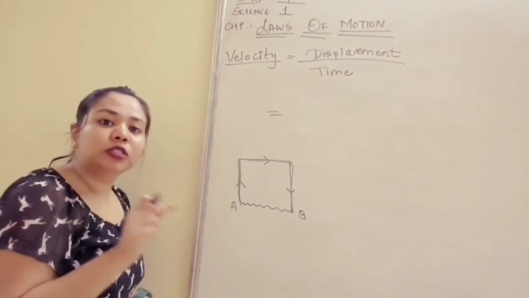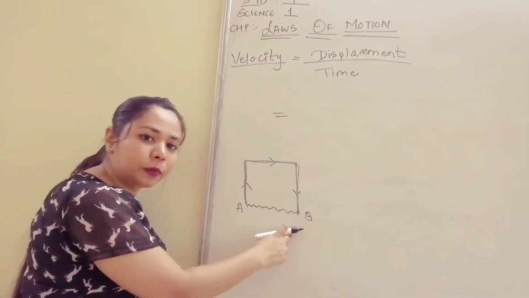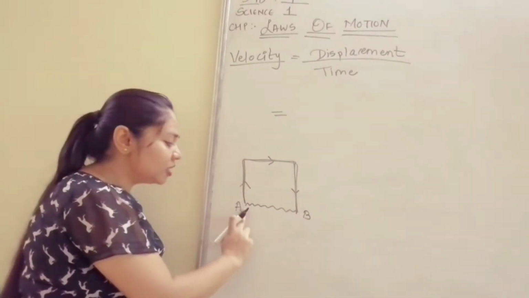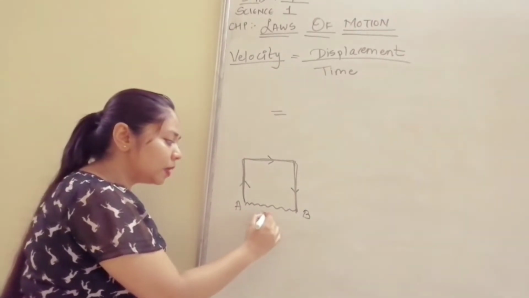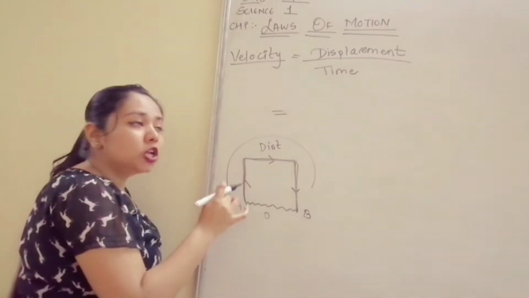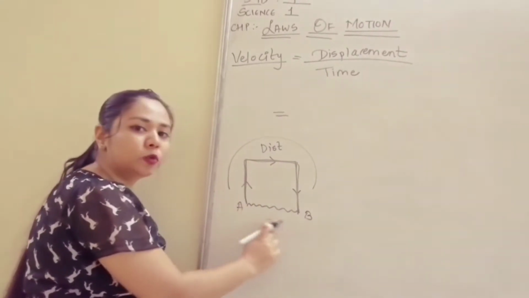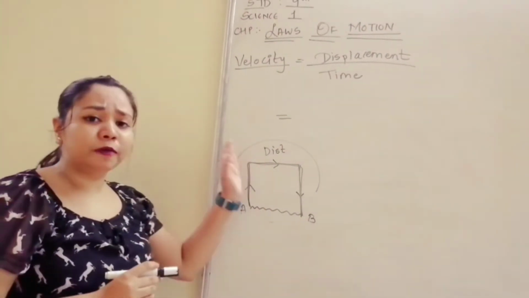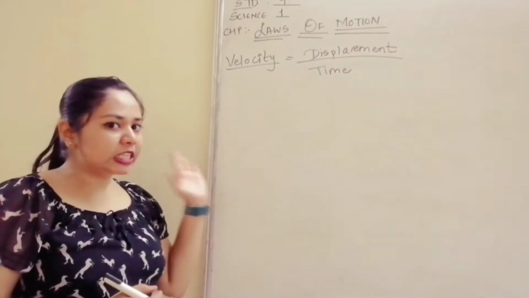I need to see the shortest distance from the starting point of the car to the end point. So the car started from here, it ended on this point. So I will just calculate this much length or this much path. So this is my displacement. This whole thing was my distance. Okay. So in velocity we are going to measure only the A to B distance. So this is the difference between speed and velocity. So now we understood the difference between speed and velocity.